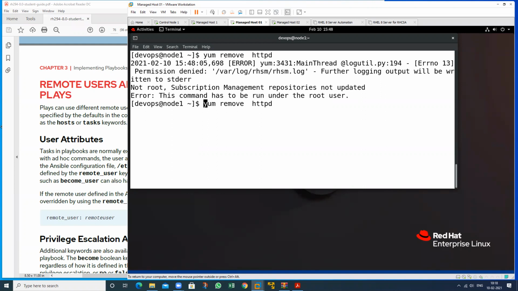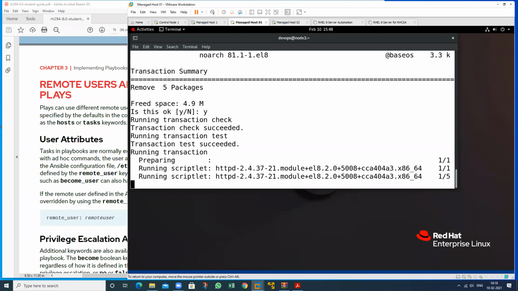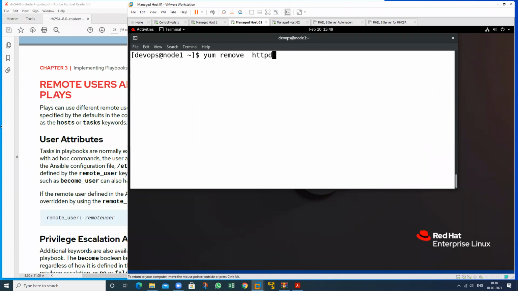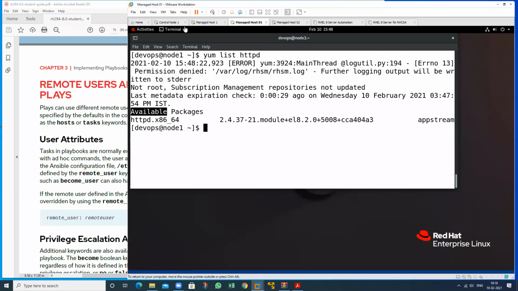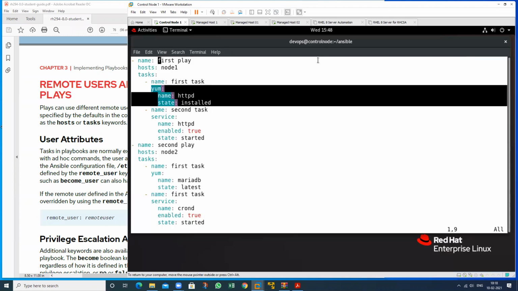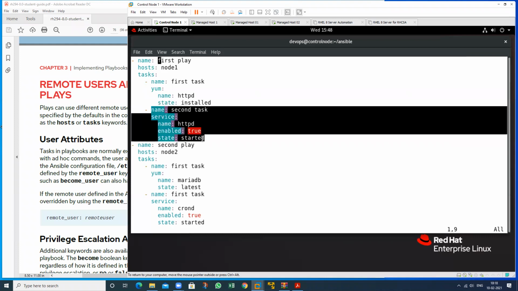I have removed this package from this machine. Now check again. So that is available. See here, I want to install the yum packages on this machine, and after that I want to start the service.